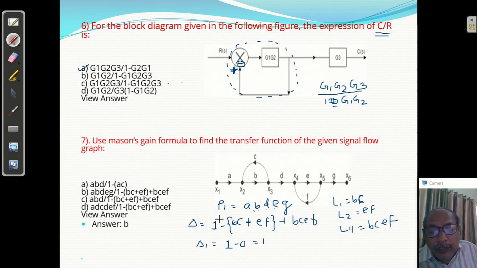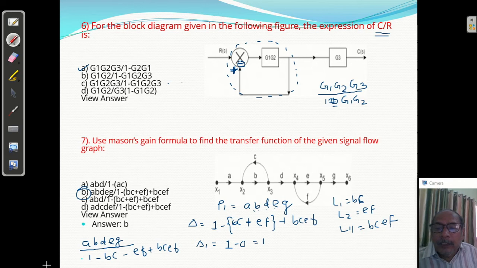Transfer function is P1 del 1, that is ABDEG upon 1 minus BC minus EF plus BCEF. ABDEG upon 1 minus (BC plus EF) plus BCEF, correct. Yes, B answer is correct. Question number 7, B.